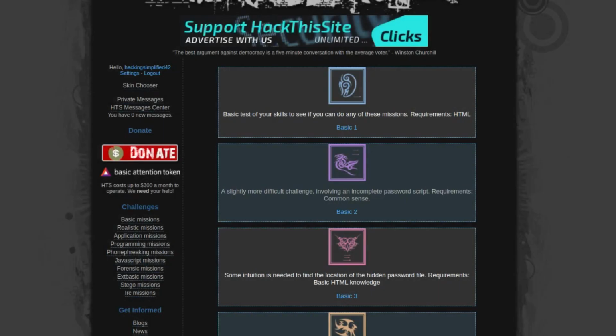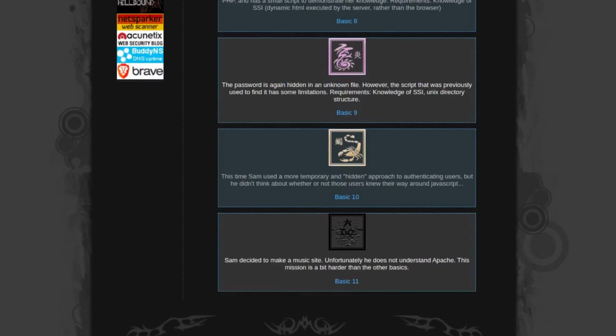So without further ado, let's start with the missions. I've logged into the website. Now let's move on to basic mission 9. The password is again hidden in an unknown file. However, the script that was previously used to find it has some limitations. Requirements: knowledge of SSI, Unix directory structure. So it's the same as it was in the previous one. Let's check this out.